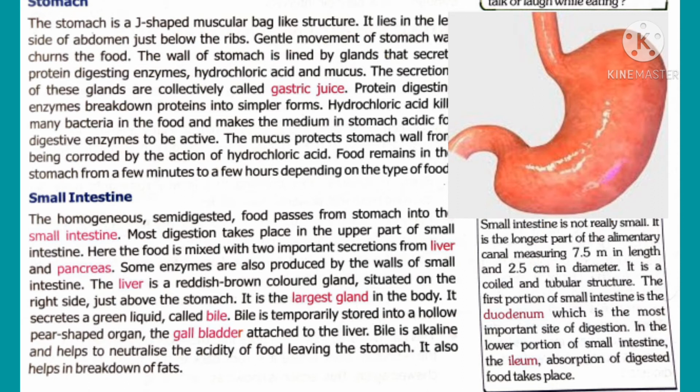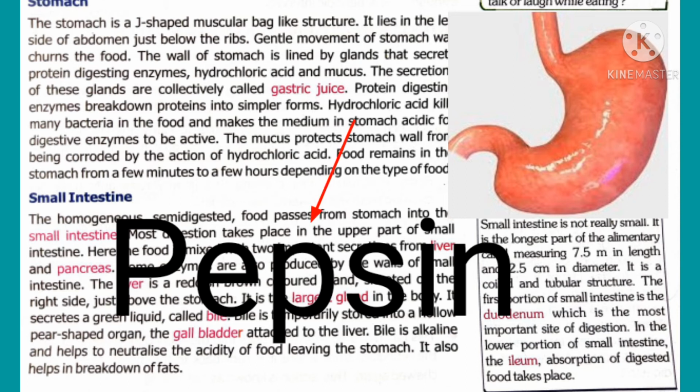What are gastric juices? The secretion of the stomach, that is enzymes, hydrochloric acid, and mucus, together is called gastric juice. Here, the protein digestive enzyme present in the stomach, that is pepsin, converts the protein into a simpler form.